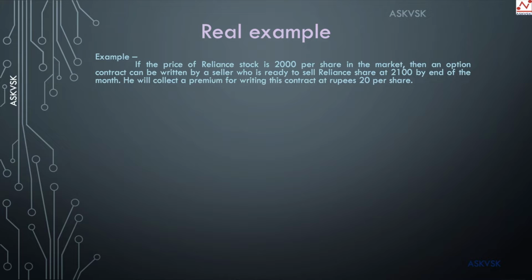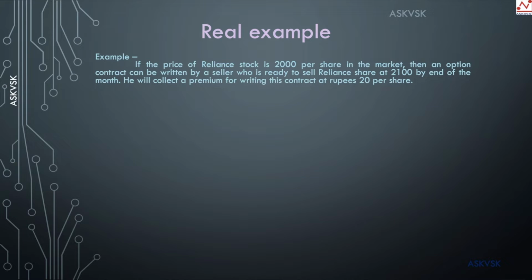If the price of a Reliance stock is rupees 2000 per share in the market, then an option contract can be written by the seller who is ready to sell this Reliance share at rupees 2100 by the end of the month. Let's assume that this is the beginning of the month, and by the end of this month, he is ready to sell the share at rupees 2100. For this, he is going to collect a premium fee of rupees 20 per share. So he is going to collect from the buyer 20 rupees per share and is ready to write a contract and give the contract to the buyer saying that he is ready to sell this at rupees 2100.